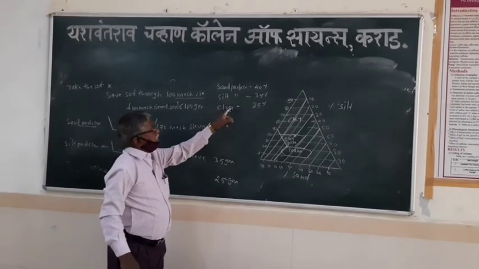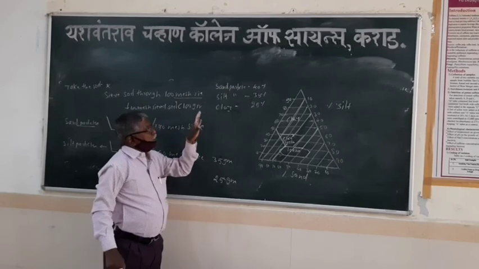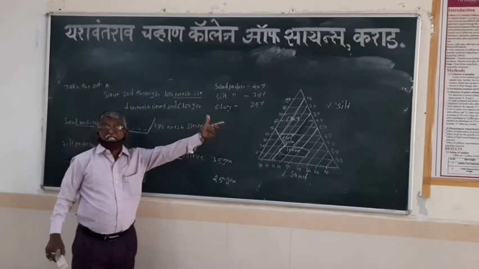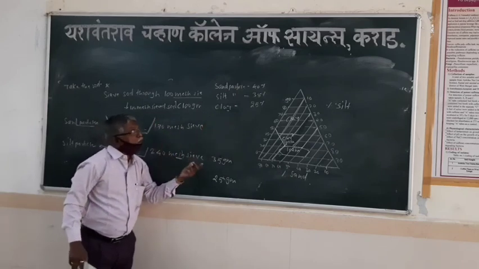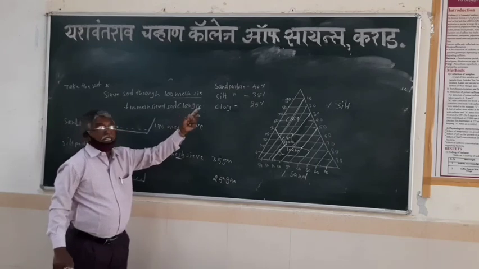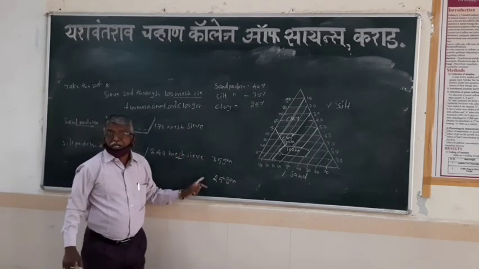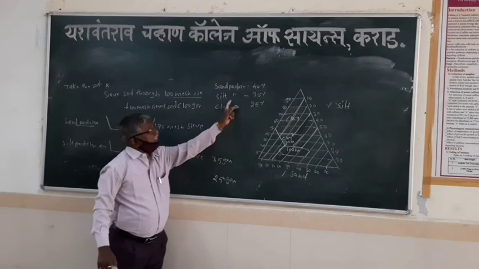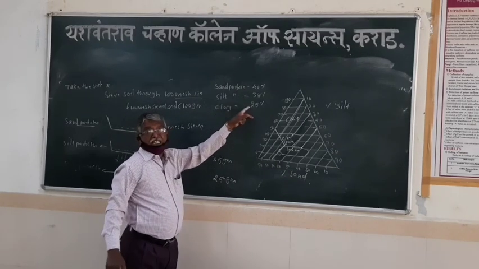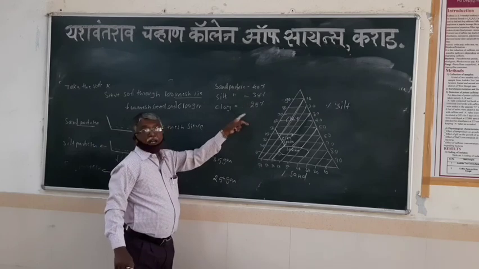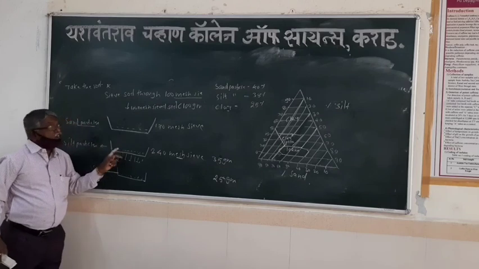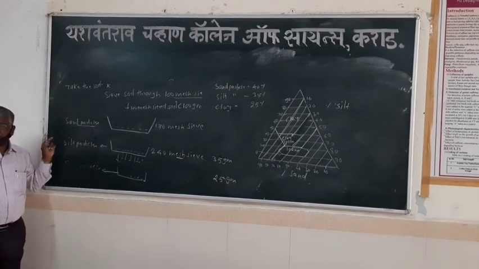Here we have sand particles, silt particles, and clay particles. Which particles are dominant? You can give the name to the soil, the texture class, on that basis. Sand particles are dominant, so it is a sandy soil. Next to that comes silt, so here it is sandy silt soil. In this way, you can decide the texture class on the basis of the dominance of the soil particles.